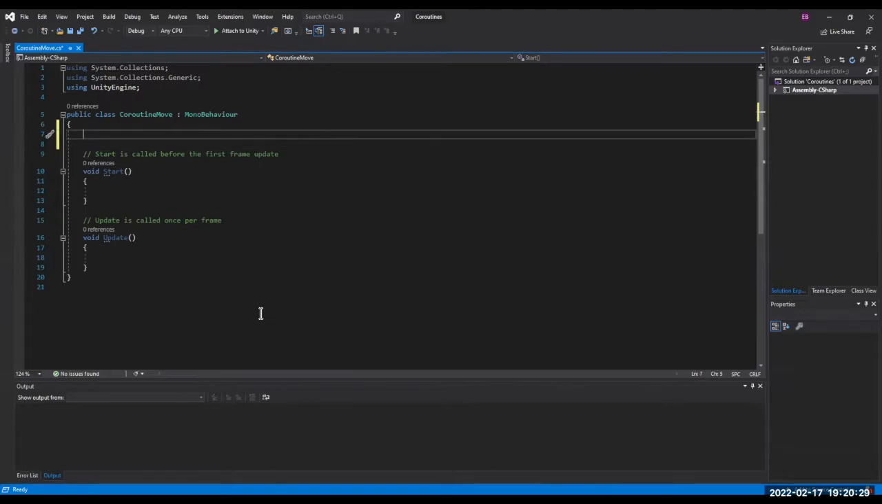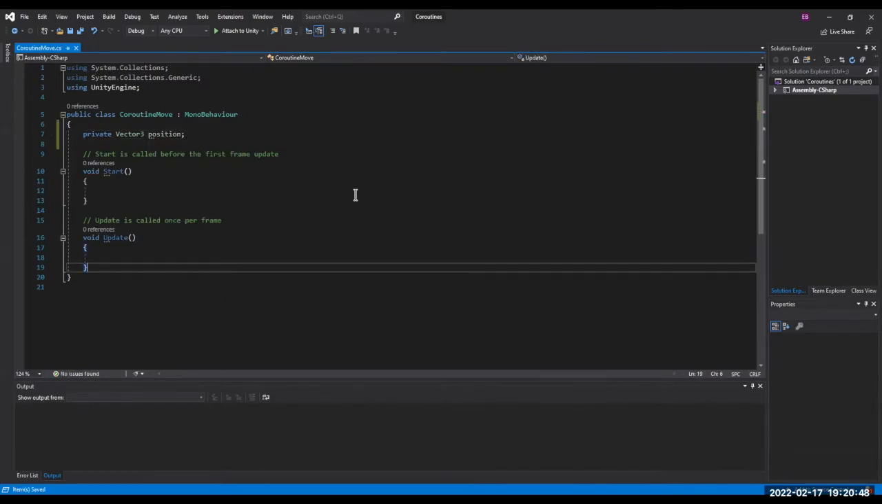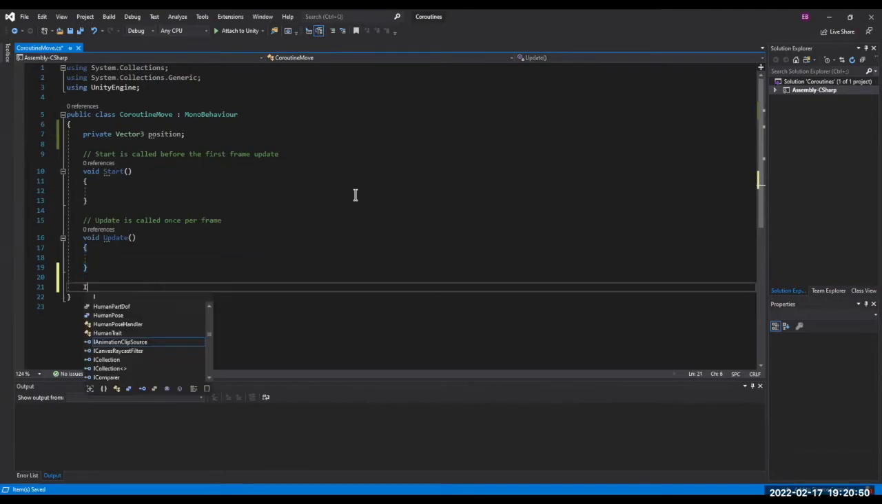We're going to create a private transform. Actually, we're going to do Vector3. Private Vector3 position. Okay, I don't even know if we'll need this. I'm a very scatterbrained coder. Okay, well, we'll actually go ahead and make our coroutines.